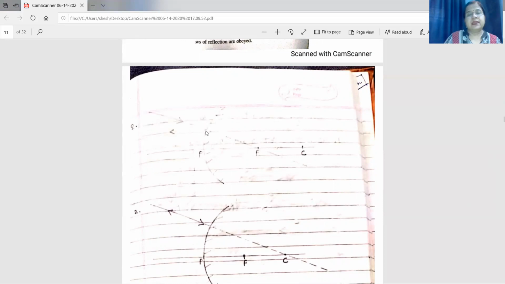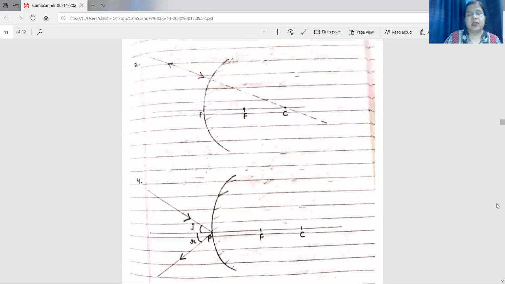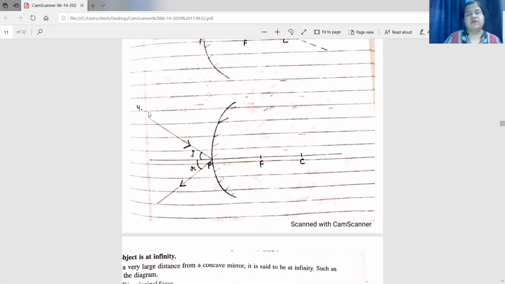After reflection, it will become parallel to the principal axis. Third rule, a ray of light passing through the center of curvature, what happens to this ray? It will get reflected back along the same path. And the last one, a ray of light incident on the pole of the convex mirror gets reflected back, making an angle R which is equal to the angle of incidence.